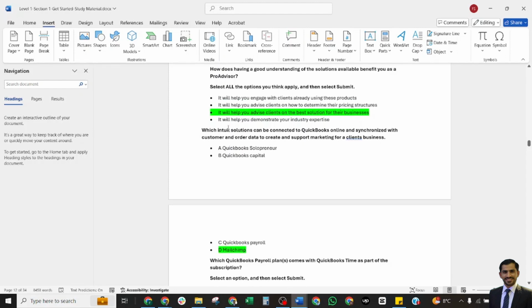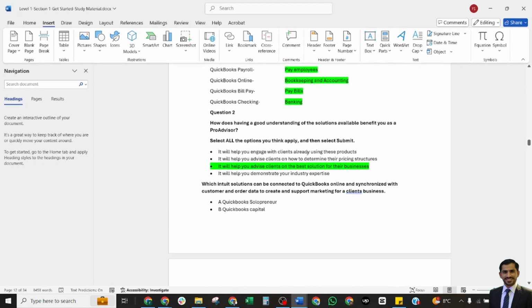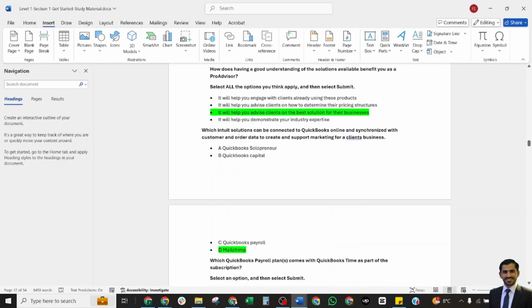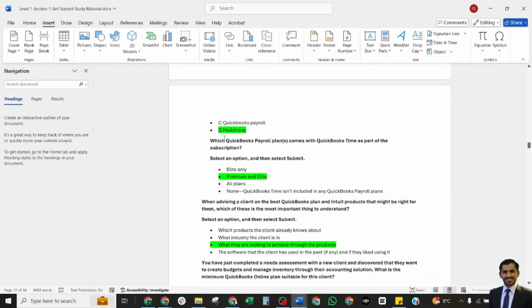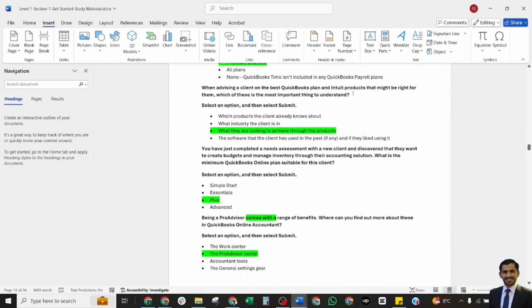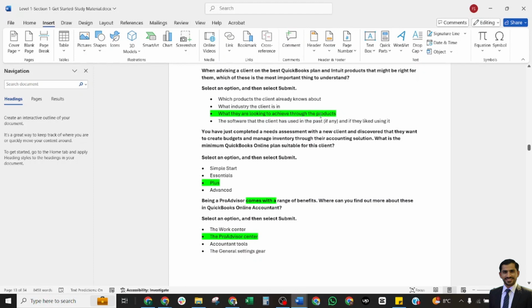Second question: how does having a good understanding of solutions available benefit you as a provider? There are different options, but the correct answer is it will help you advise clients on the best solution for their businesses. I also marked it in blue text. Next question: which Intuit solution can be connected to QuickBooks Online, synchronized with the customer and order data to create marketing for clients' businesses? The correct answer is Mailchimp. Which QuickBooks Payroll plans come with QuickBooks Time as part of the subscription? The answer is Premium and Elite. When advising a client on the best QuickBooks plan for them, which is the most important thing to understand? The correct answer is what they are looking to achieve through the product.